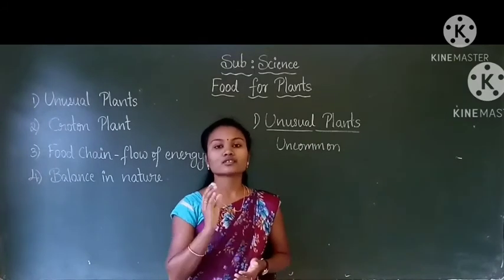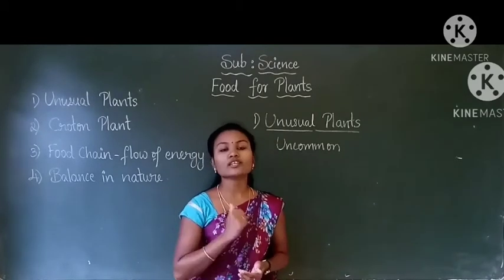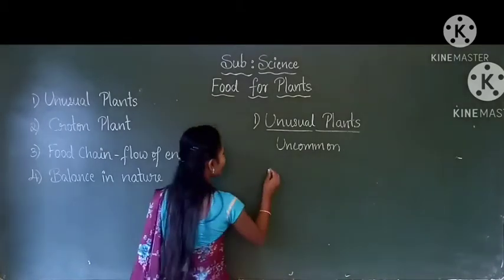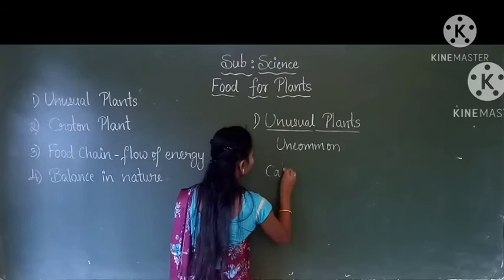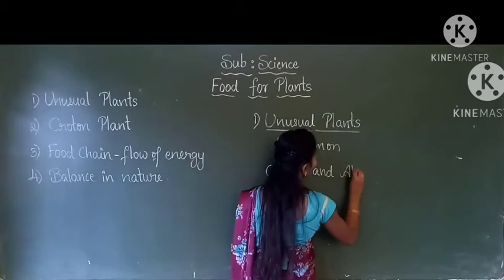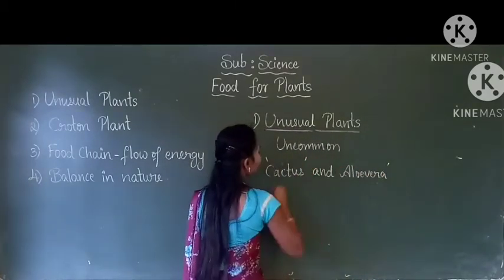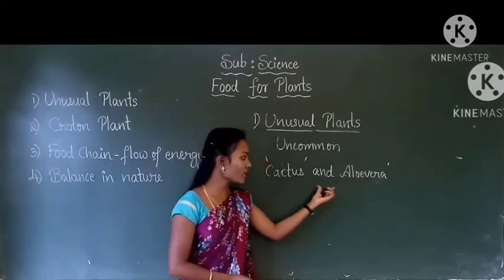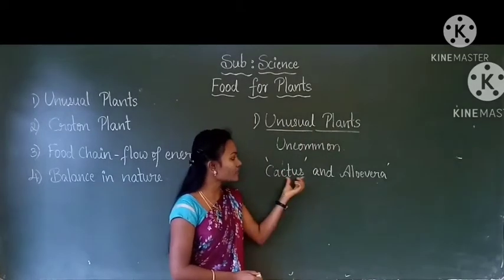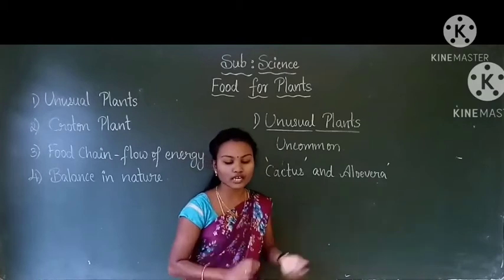Some plants don't have leaves. Can you give an example for that? An example like cactus and aloe vera. These are the examples for unusual plants. So plants like cactus and aloe vera, they do not have leaves.